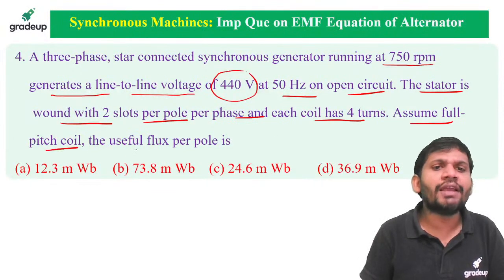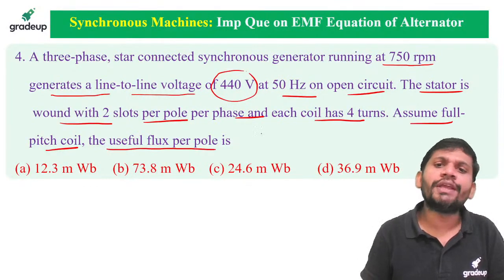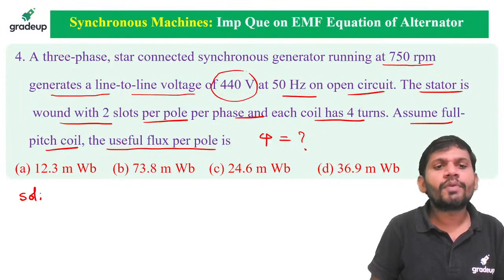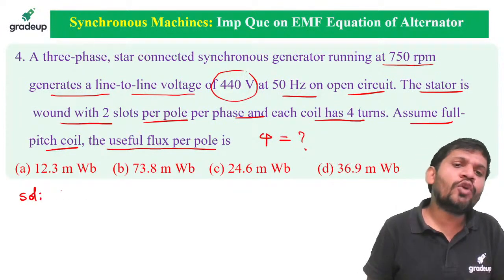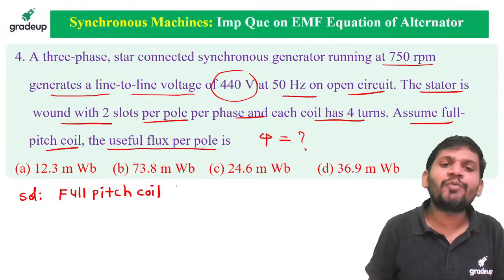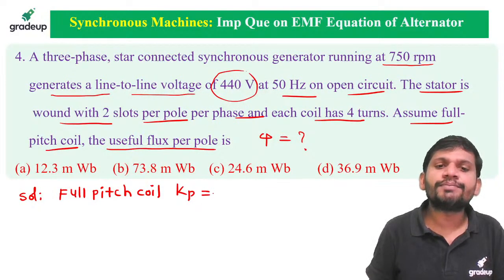Assume full pitch coil. The useful flux per pole is? You want to find the useful flux per pole. Here it is given full pitch winding. Full pitch coil means Kp is 1.